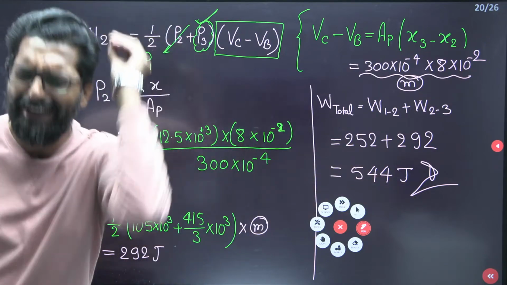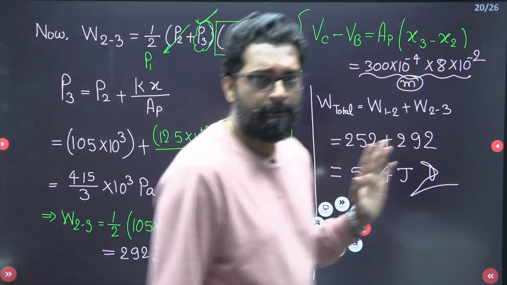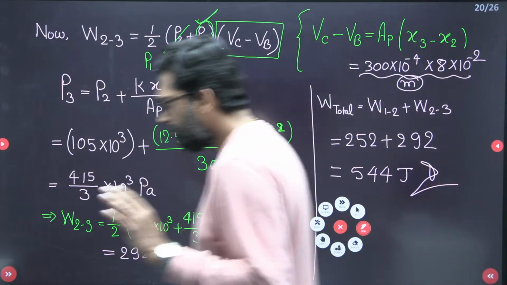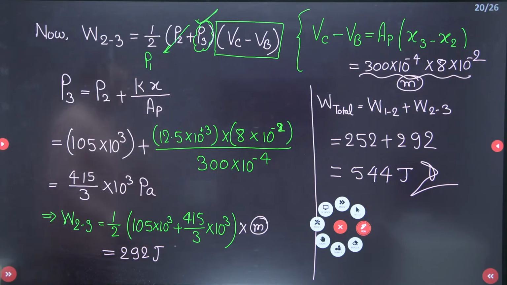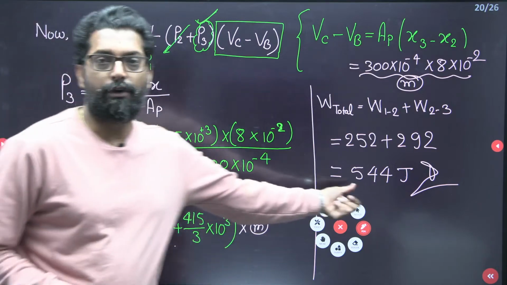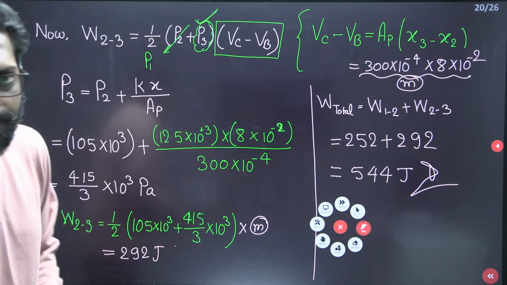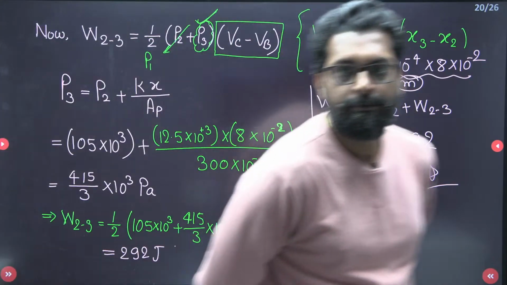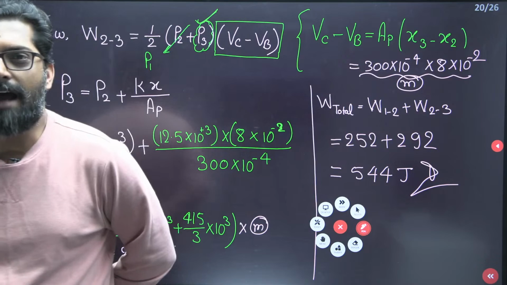Please tell me, is there any confusion, or do you want to ask anything apart from this one? You can ask. Anyone, please. Beta, if you want to ask anything, please ask. 544. Correct. Clear? Is this clear? Rahul, is it clear, beta? Please tell me. Is there any problem? All clear. Rahul, all clear, beta?